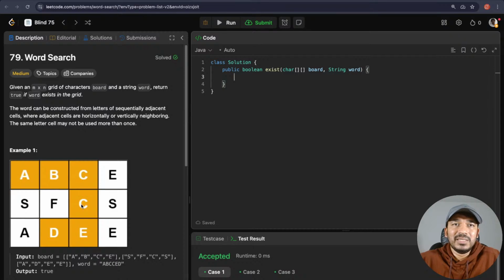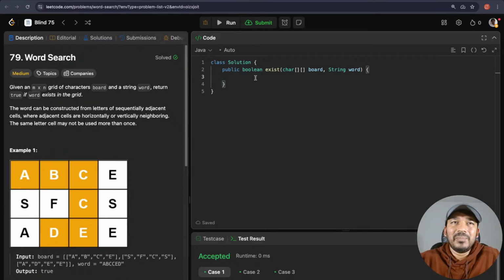Like from C, we checked the right neighbor, we checked the left neighbor, E is not found, and then we looked into the bottom neighbor. If this is not found, it returns false. This is not found, this returns false. And then we saw here that E didn't return false, so we kept on doing the DFS again, with E and a modified index value. We are looking for the last letter D here, and we found that one. So let's keep going now.